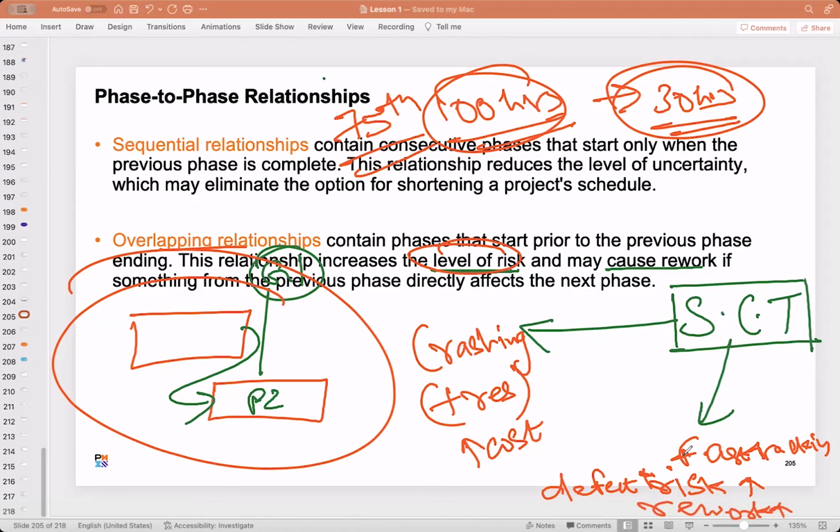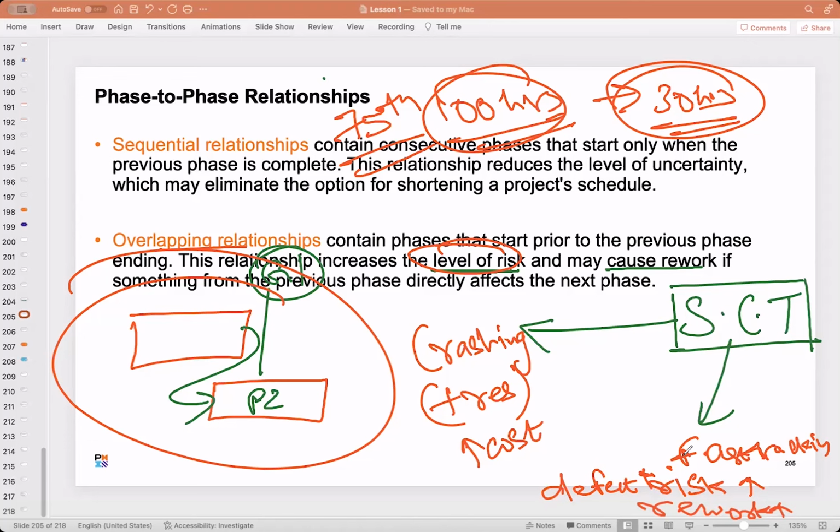One more thing I want to tell. Crashing means simply adding the resources. Okay, but you cannot apply crashing everywhere. Wherever there is a possibility of adding the resources, only there can we add. For example, in this batch, I am there as a trainer. This is a 3-week session. Just by adding one more trainer, can we reduce the timeline? No. There are some activities which will take their due course of time.